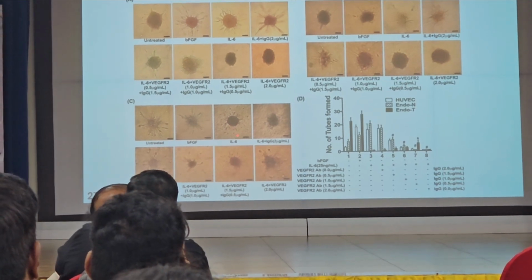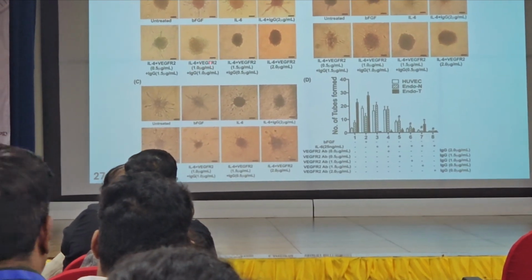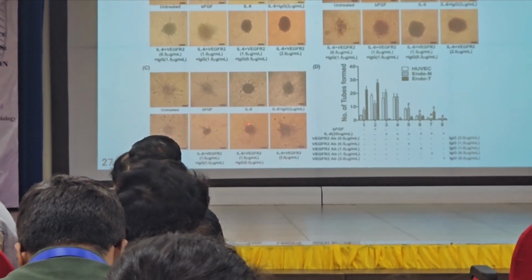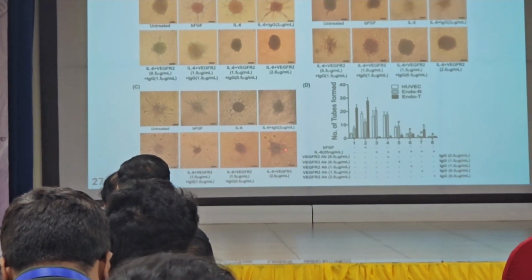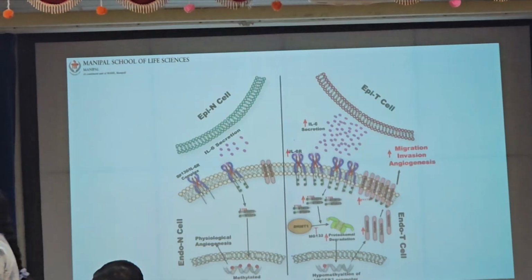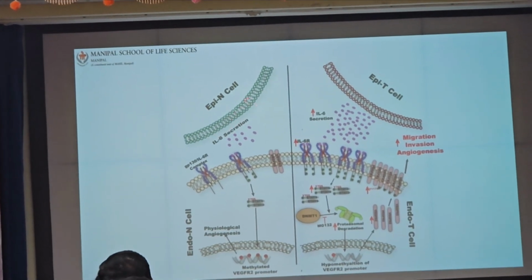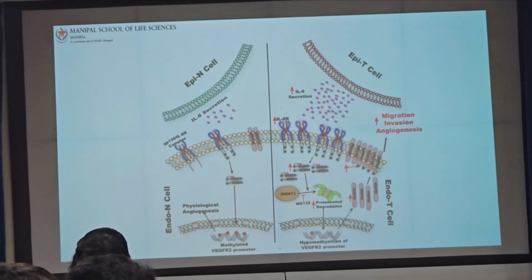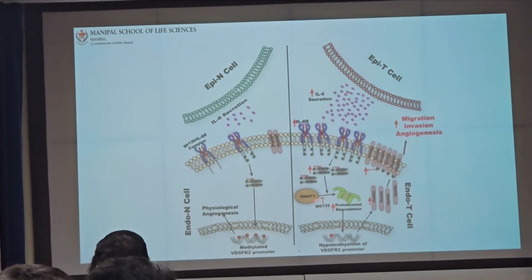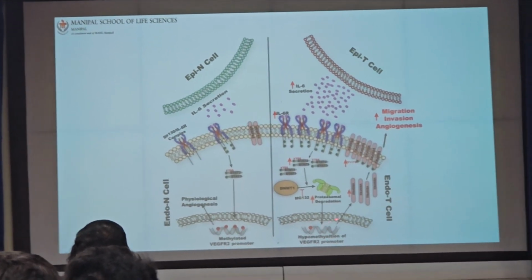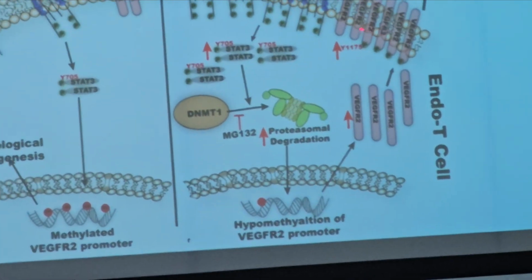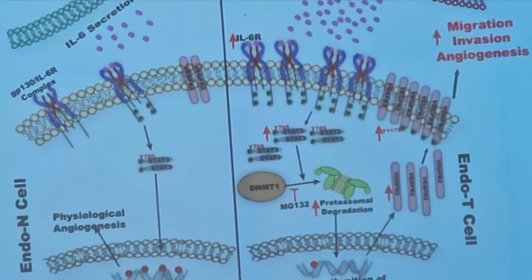Here they are not making blood vessels, but when we titrate VEGFR2 antibodies in different concentrations, they can come back. These VEGFR2 antibodies can make the blood vessels again, by blocking. So it is kind of vessel normalization that we did. The summary so far is that epithelial cells from tumors secrete more IL-6, which acts on IL-6R, leading to proteasomal degradation of DNMT1, which causes hypomethylation of VEGFR2, and then that gets sequestered to the membrane, and we have disorganized angiogenesis. If we block it, we have normalization of the blood vessels again.